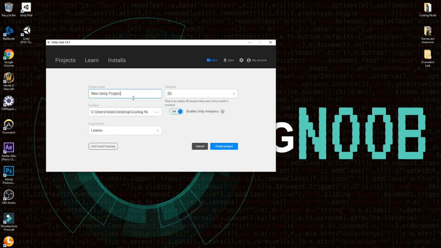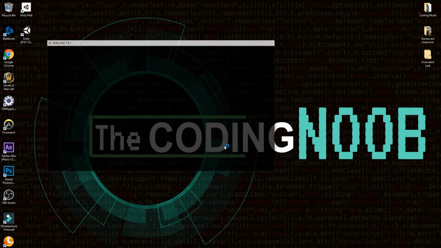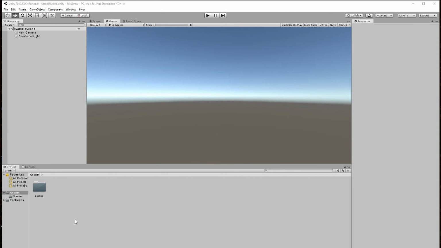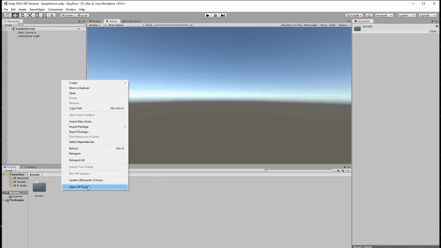So the name of the asset is Easy Draw, and for this example I'm actually going to name it the same thing, and we're going to hit create and create a new project. For this we're going to need two scripts. I'll go ahead and create them right now.